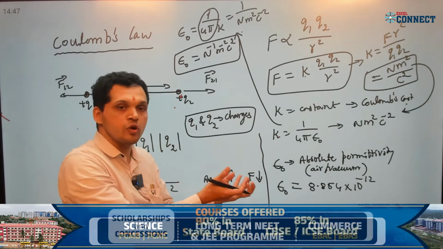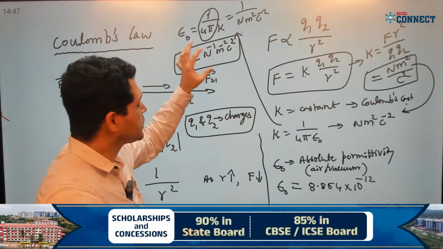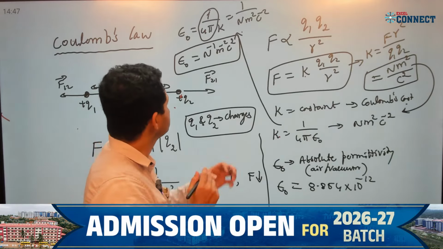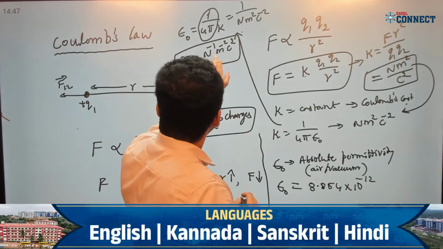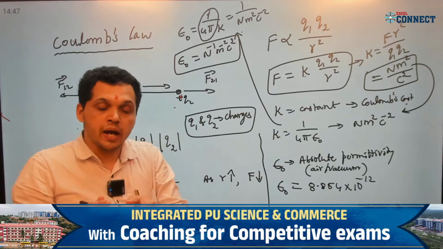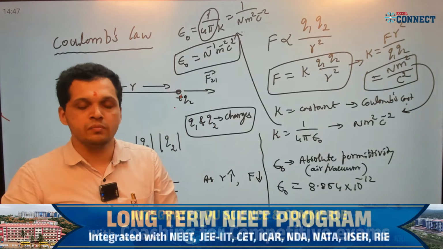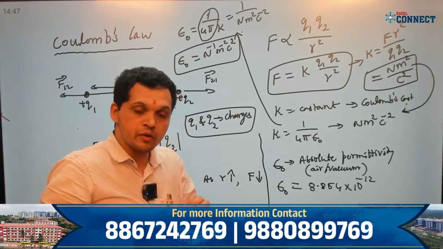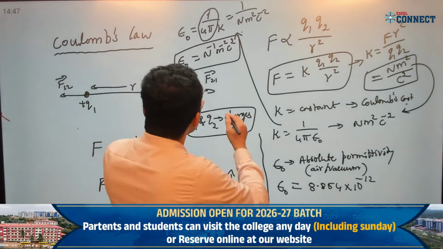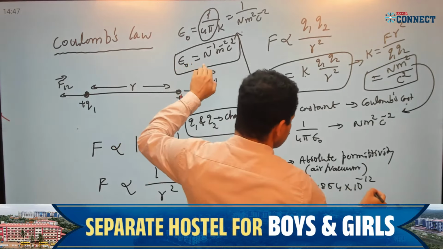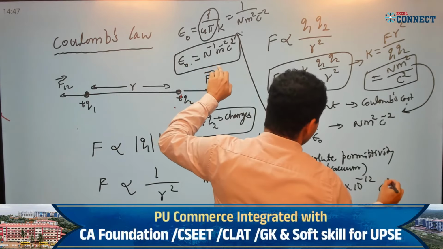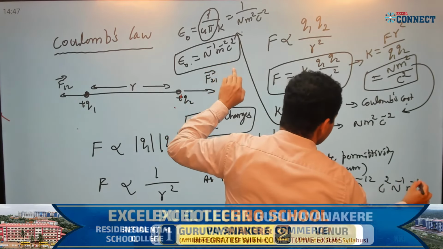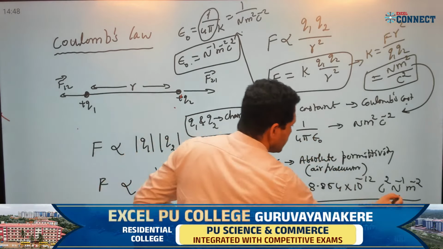All these shortcut methods and how to get derived units and dimensions, we will discuss shortly. So the unit of epsilon naught is Coulomb square per Newton per meter square.